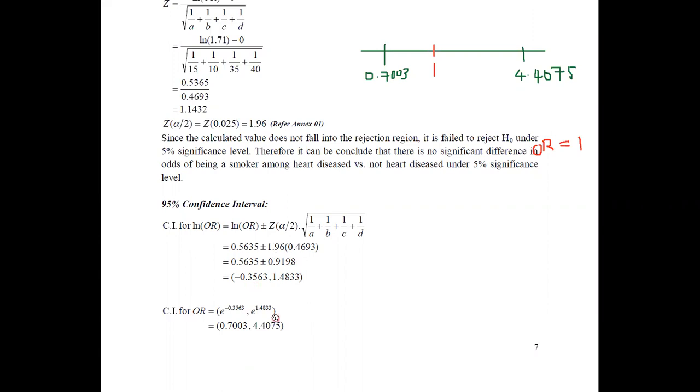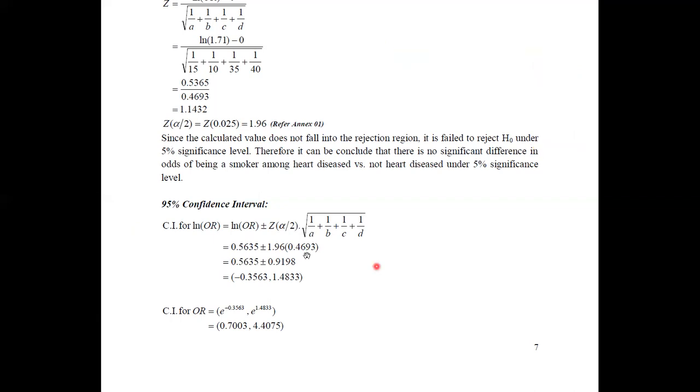This is how we construct the confidence interval for the natural logarithm of the odds ratio as well as for the odds ratio. First you need to get the confidence interval for the natural logarithm of odds ratio. After that, you can simply obtain the confidence interval for the odds ratio.